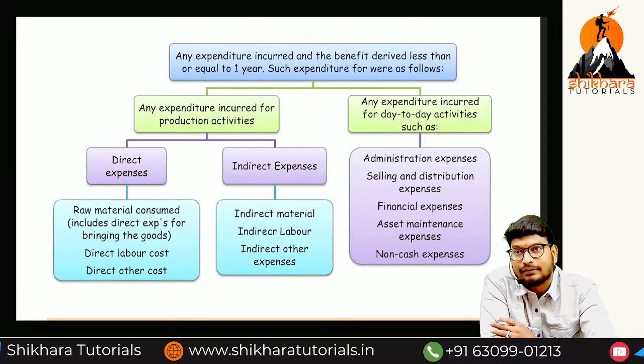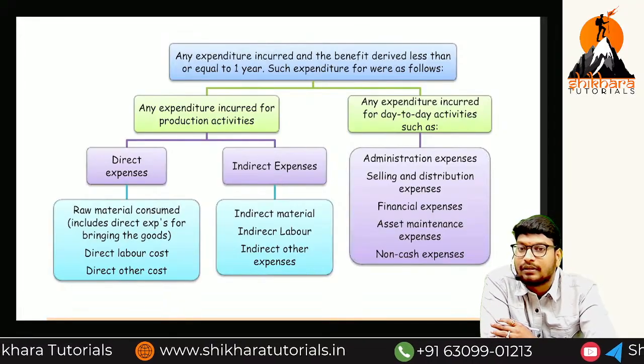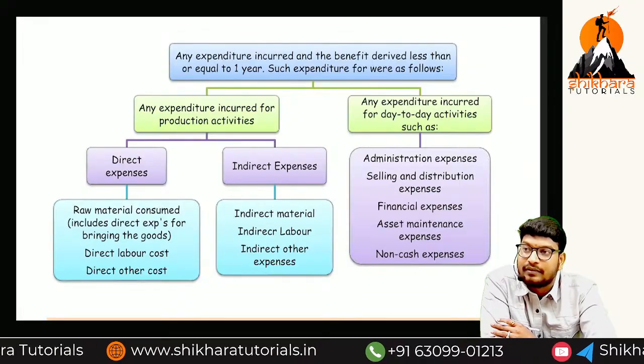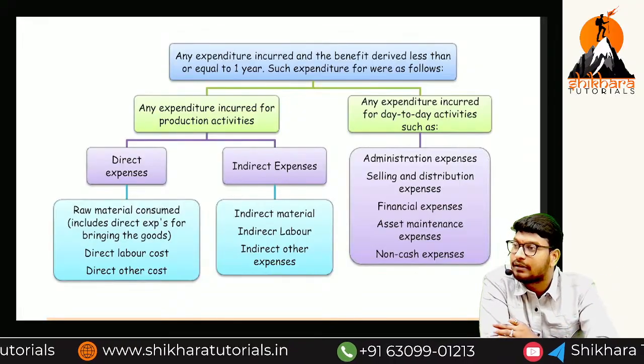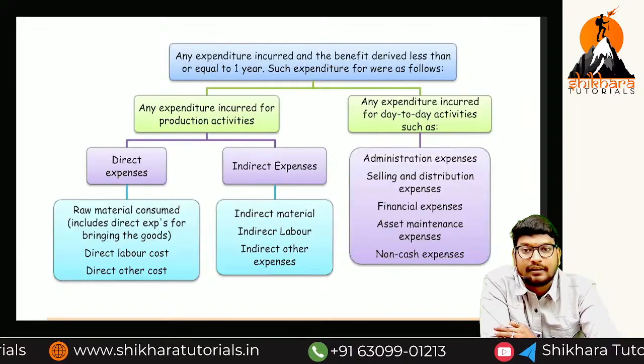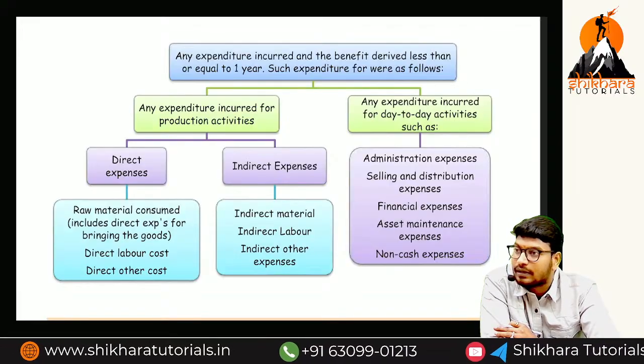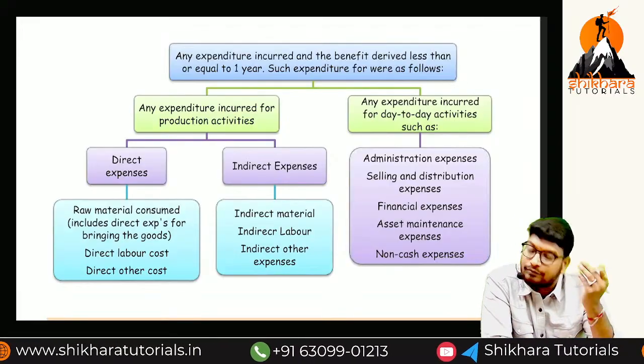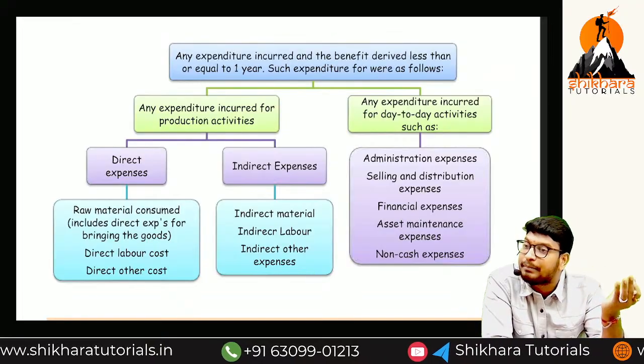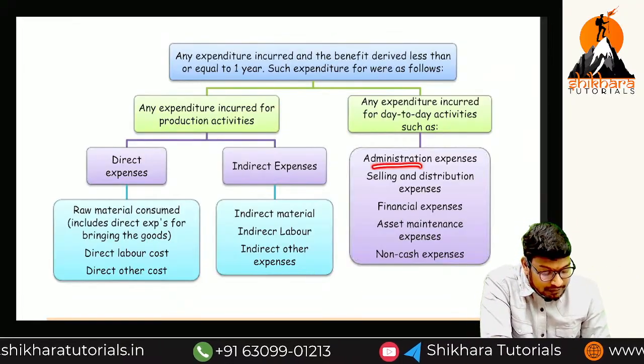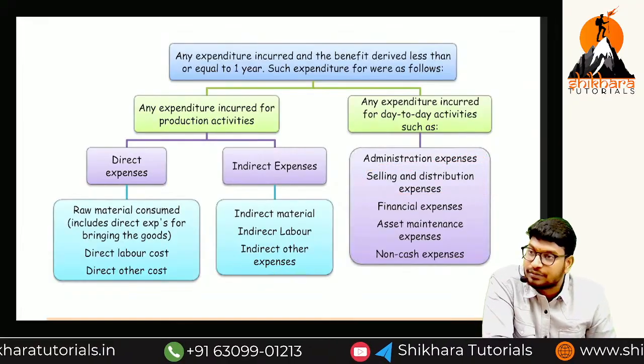For that purpose, we have to pay salaries to the employees, and for traveling from here to there we need a car. For that car, we may purchase it, or take it on rent, or there may be a petrol cost. All these costs we consider as selling and distribution expenses.